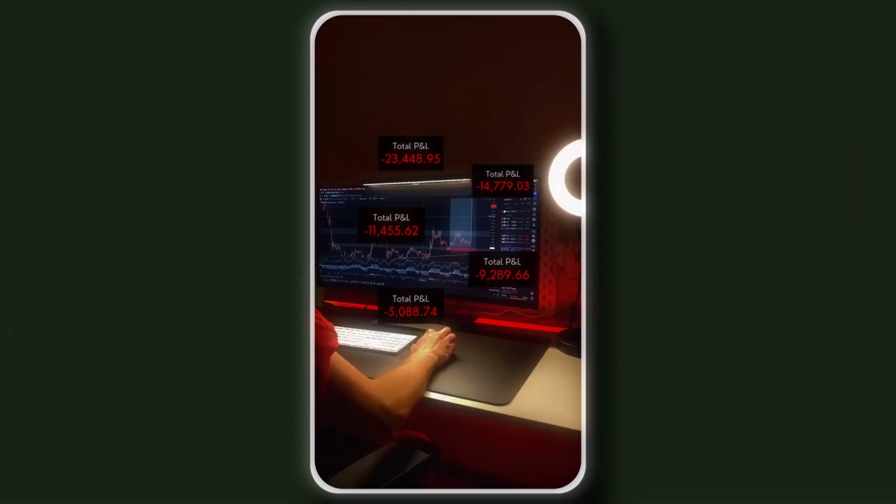Now you understand how options behave, but still, most traders lose money. Why? Because of repeated mistakes. Not big mistakes, small mistakes, done again and again. Let's go through them in detail.